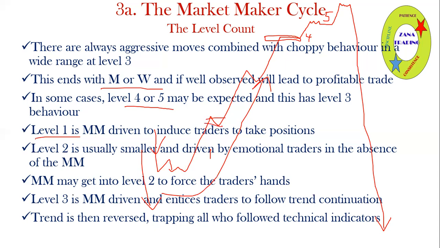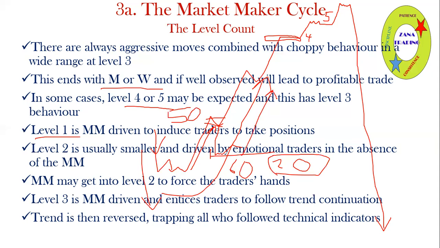Then after level 1, they consolidate. In most cases, level 1 consolidation may come even up to 60 or 65% of this level's pips. That means maybe we're already at 50 pips there, right? Then they may reverse and you find yourself at 20 pips profit there. They do that to discourage people. When you're at 50 and then you are now at 20, you say, any other time, let me go out at 20. So you go out at a lower profit. Soon after that, it goes back and goes up.